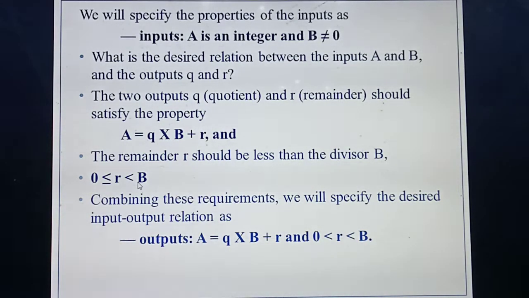Combining all these inputs and outputs and this relation, what's the final step? You need to find the input and output relation. You can jointly write these two relations. So what's the relation of output? Q into B plus R, as well as 0 less than or equal to R and R less than B.